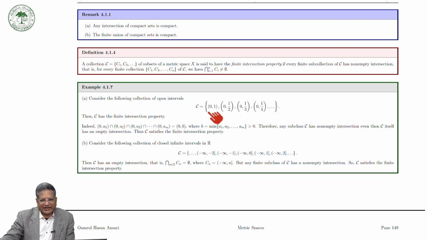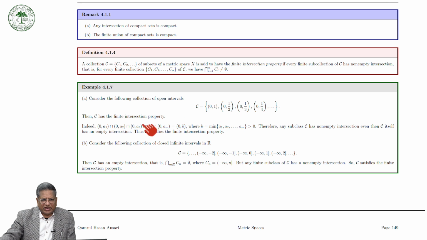Okay. So, this is the collection of open intervals. And then we can see that this collection of open intervals has the finite intersection property. That is to say, if you take any finite collection and take the intersection, it is non-empty. You take from 0, 1 over n and 0, 1 over m, you take the intersection, it is non-empty. So, if you take any collection, it is non-empty.